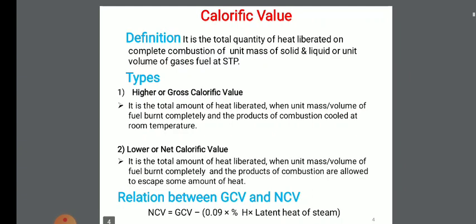There are two types of calorific value: gross, in short GCV, and net, in short NCV. Now what is the relation between GCV and NCV? NCV equals GCV minus, in brackets, 0.09 multiplied by percentage of hydrogen in the fuel multiplied by latent heat of water.